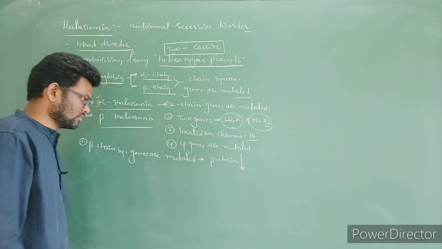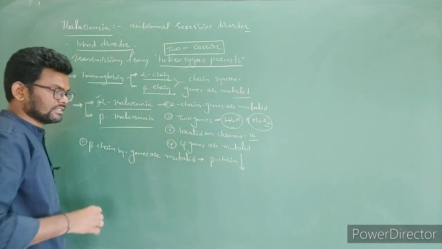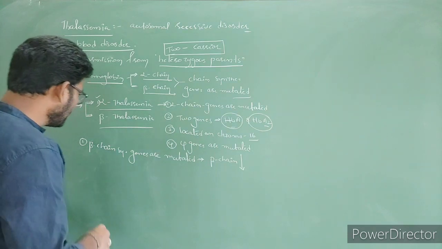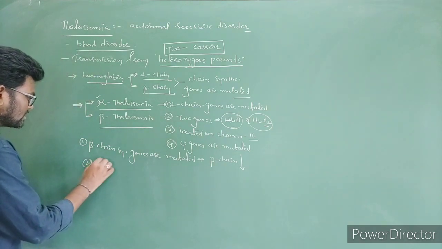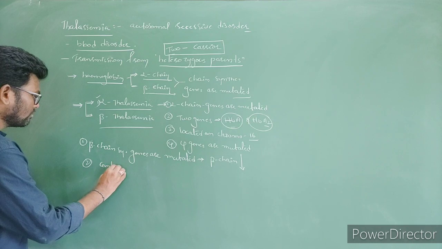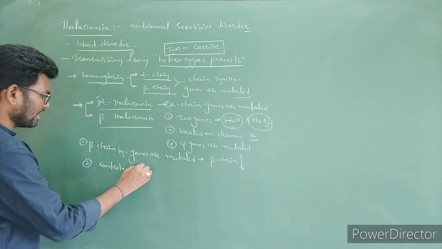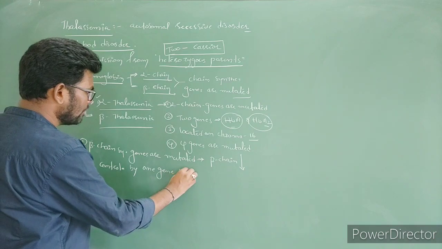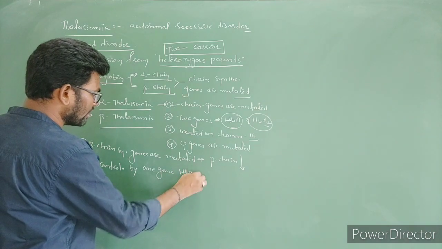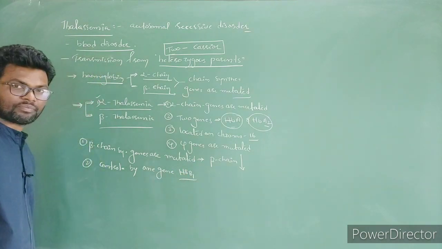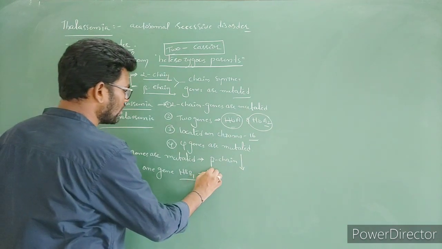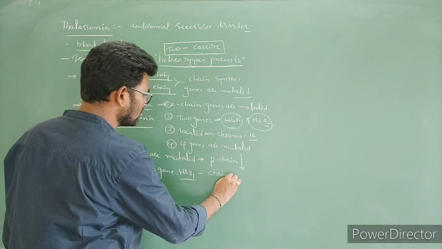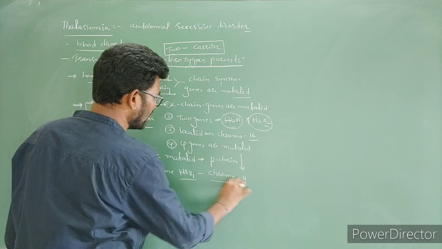Quantity is decreased. So it is called beta thalassemia. Right? But here it is controlled by only one gene, that is hemoglobin B1, HBB, which is located on chromosome number 11.